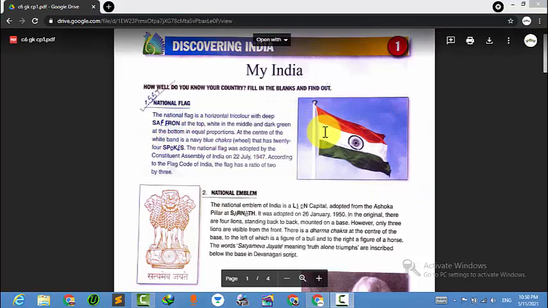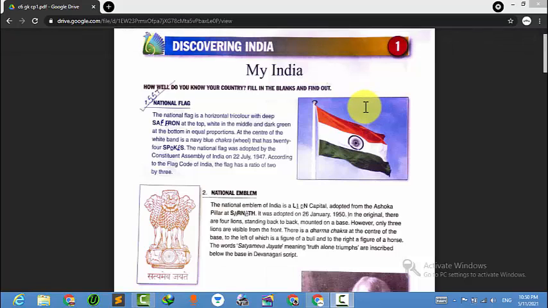So first is saffron, then white, then green, right? Then at the center, on the white band, is a navy blue chakra. This chakra is a navy blue wheel that has 24 spokes. Spokes means these small lines, so there are 24 lines.